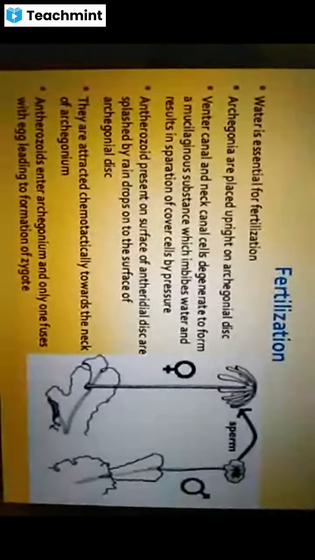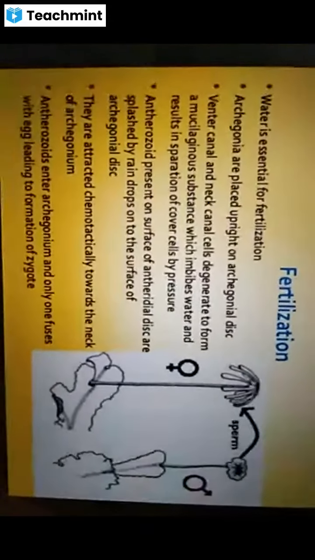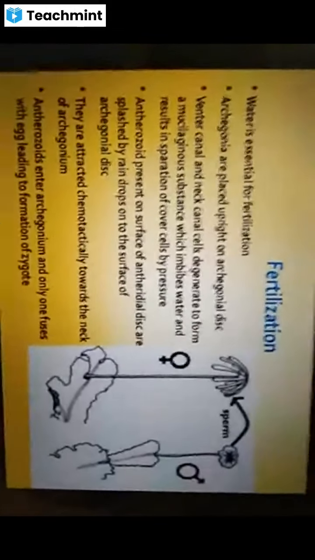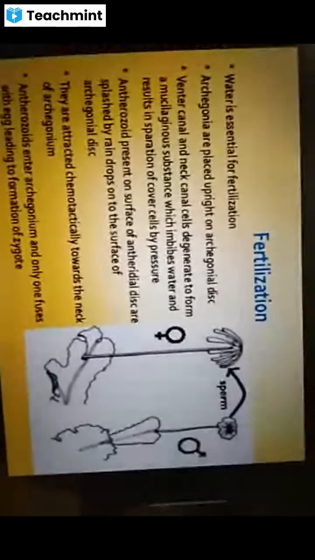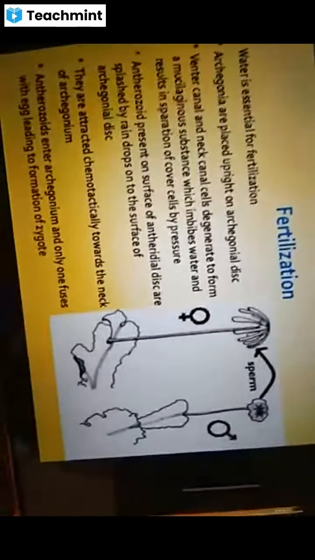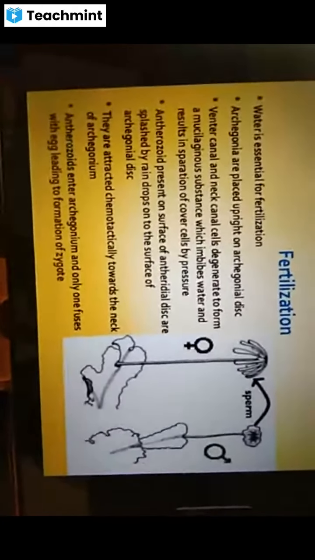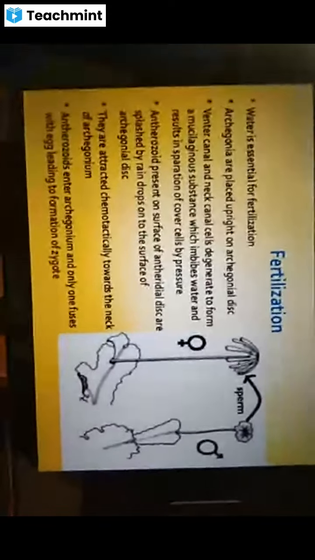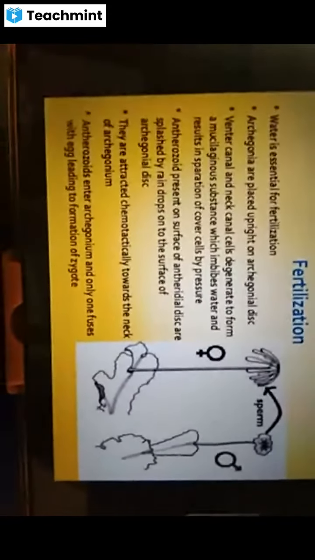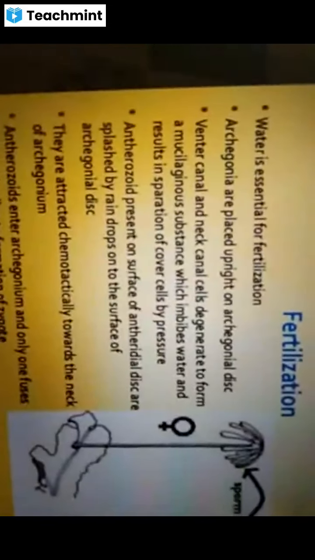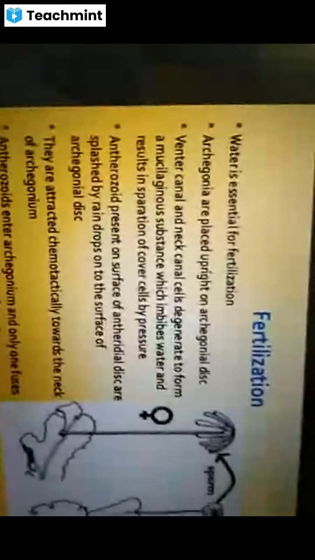Slowly they swim and reach the neck of the archegonium. For fertilization in bryophytes especially, water is essential.